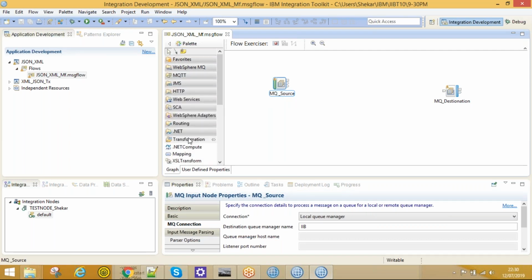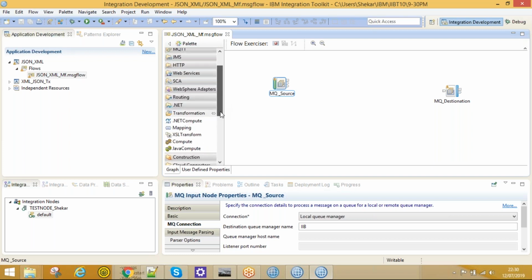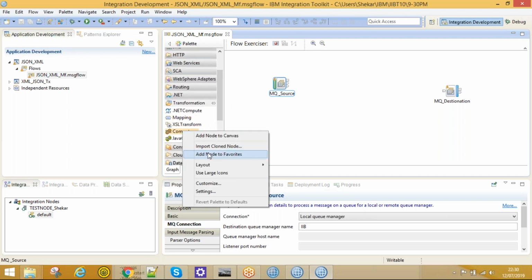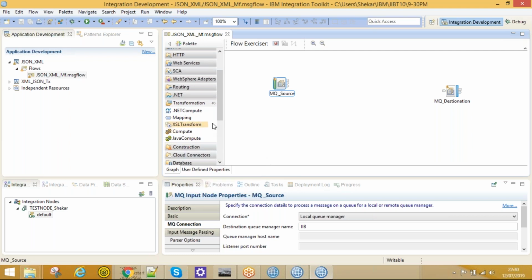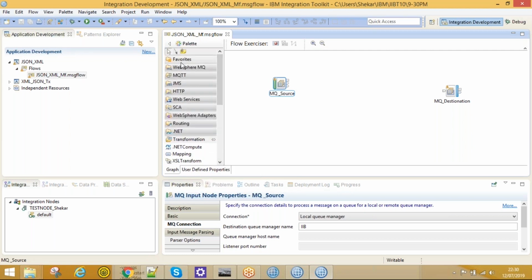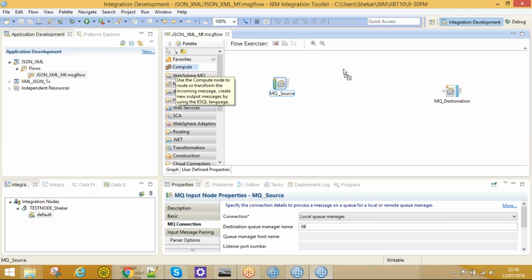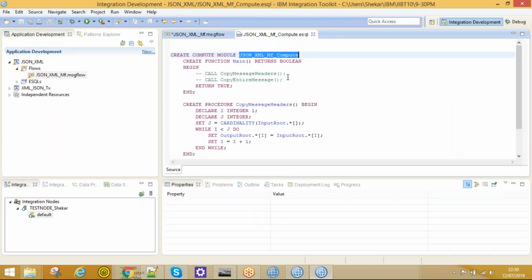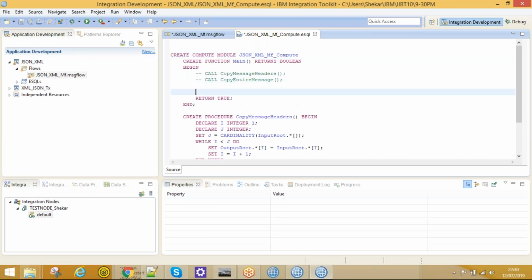Now let me use the compute node. See, whichever nodes you frequently use, just make them favorites. Just right click on that and add node to favorites. Once you have added it, you will see a favorites option, and it will show under favorites. Just drag and drop over here, and let me write the code first.